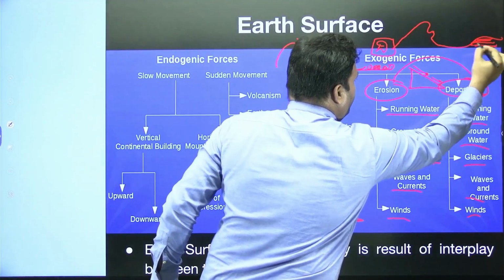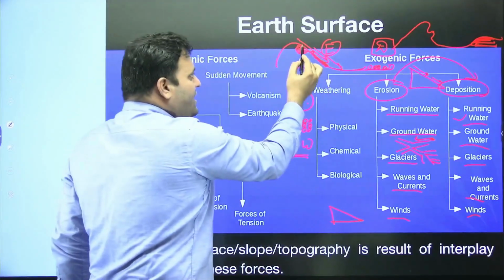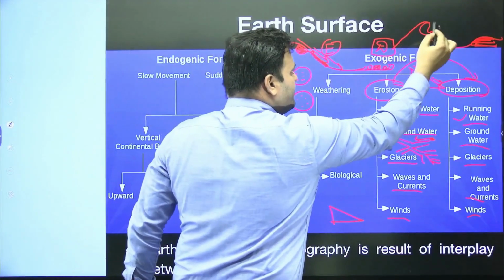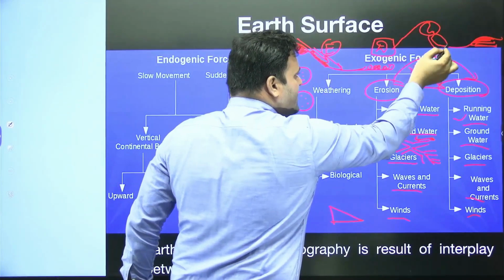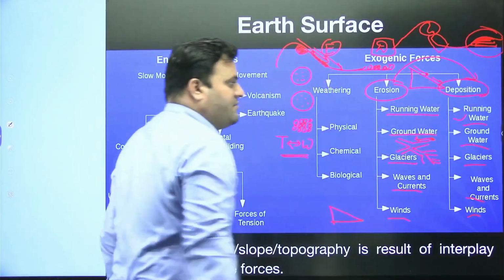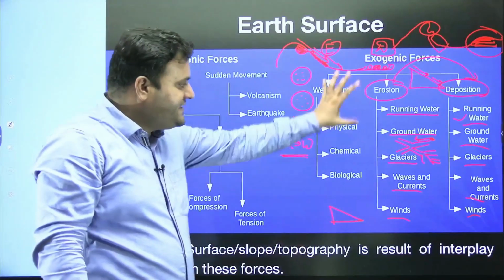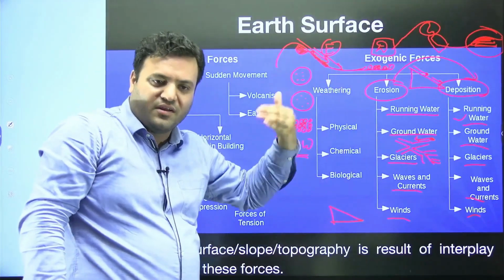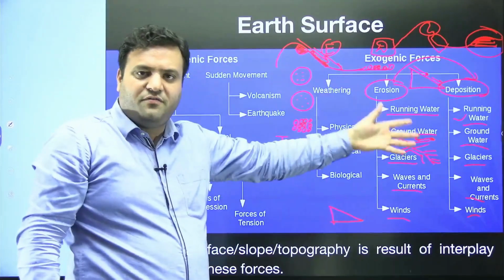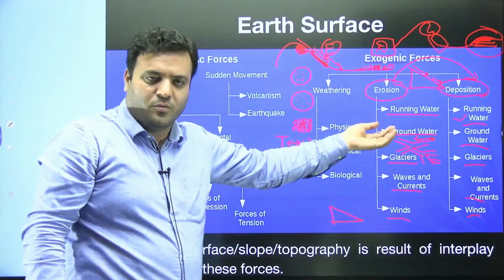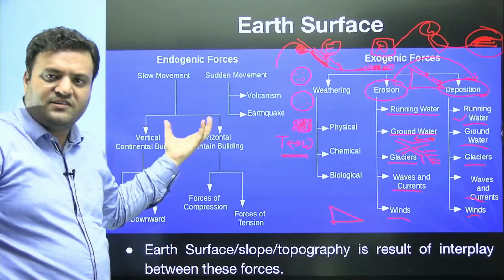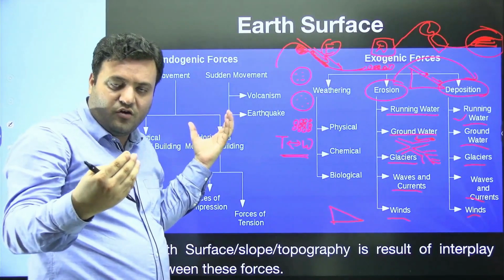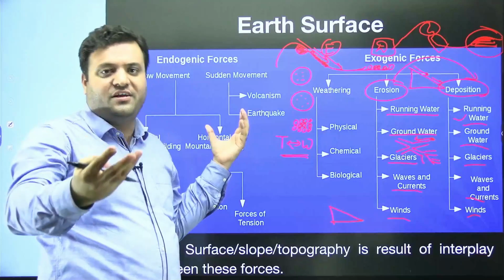This modification is primarily due to weathering here, erosion here, deposition. So these sets of forces are responsible for removal. They will remove and modify the topography, modify the slope.